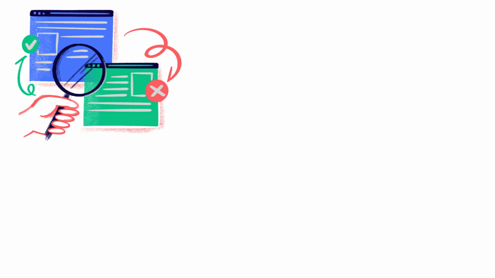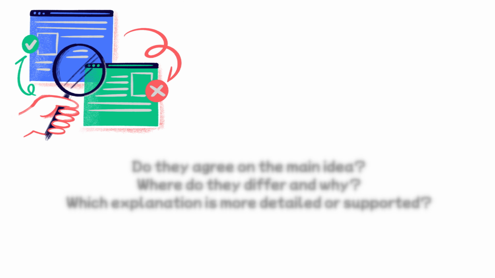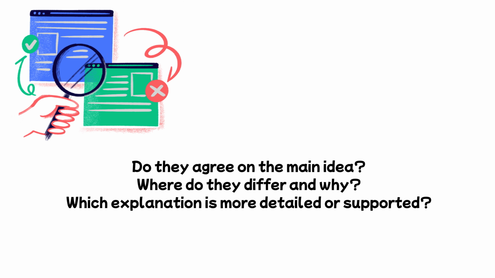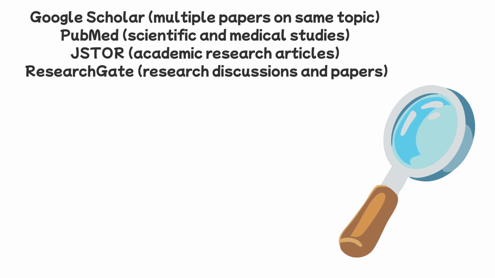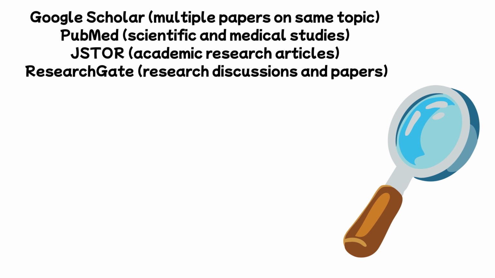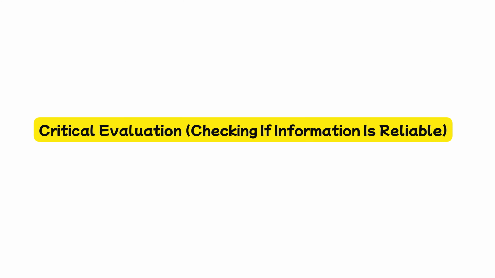Instead of reading sources separately, read them side by side and ask: do they agree on the main idea? Where do they differ and why? Which explanation is more detailed or supported? Useful tools: Google Scholar, multiple papers on the same topic; PubMed, scientific and medical studies; JSTOR, academic research articles; ResearchGate, research discussions and papers.